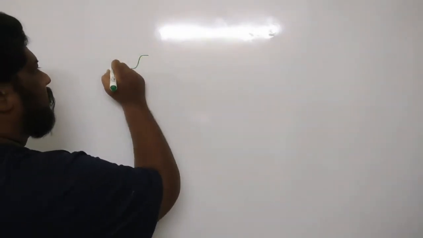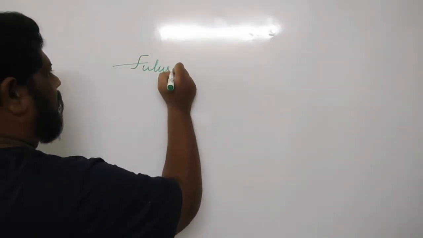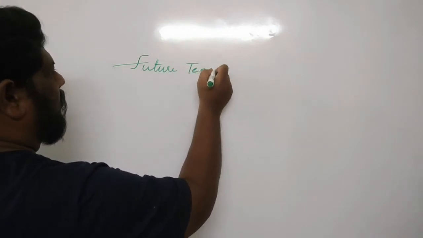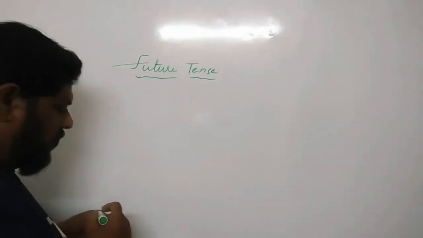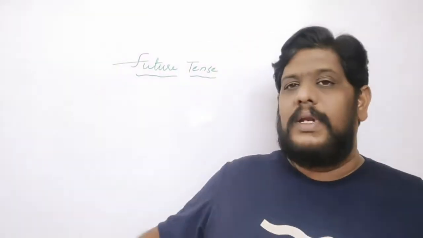So we'll go ahead with the future tense first, right? Future tense. So coming to the future tense, right? Future tense is basically used to tell the events which are going to happen in the next minute, or maybe after now, right? Even after 5 minutes, or even after 2 minutes. So whatever the things which are going to happen, or you're going to express, you will tell in the future tense.